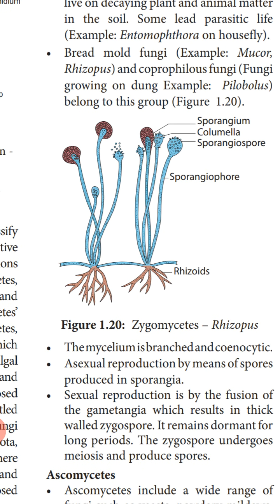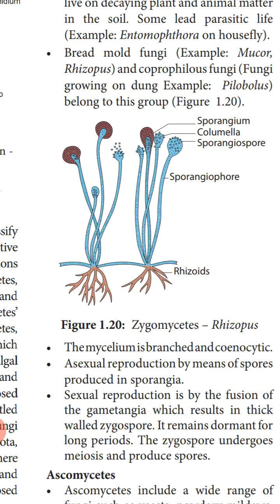Now the mycelium is branched and cenocytic. Again here the mycelium is branched as well as cenocytic, that is, aseptate. Asexual reproduction takes place by means of spores produced in the sporangia. We have already discussed what sporangia are. Sexual reproduction is by the fusion of gametangia. Gametangia means the fusing bodies, the fusing gametes, which results in thick-walled zygospores.